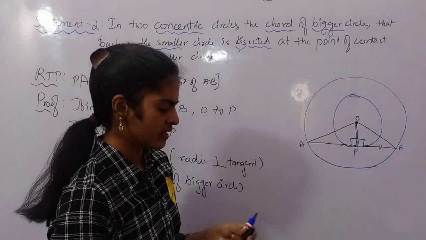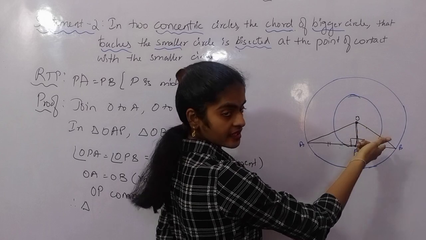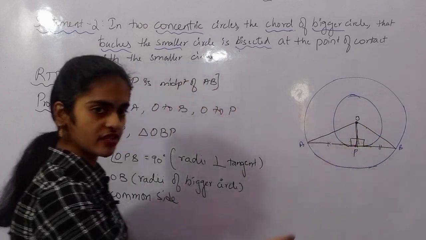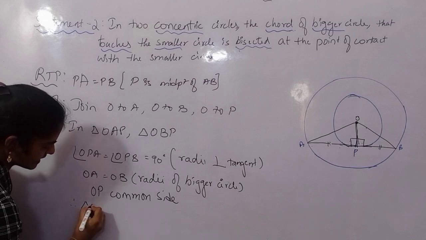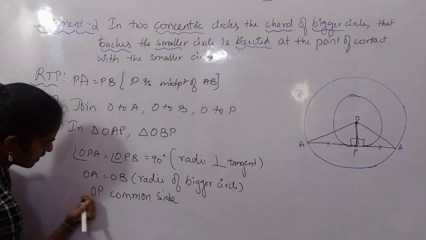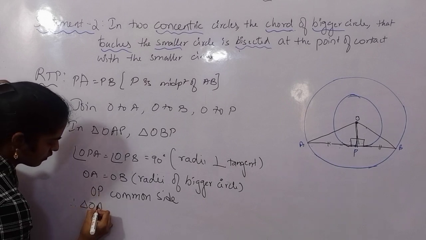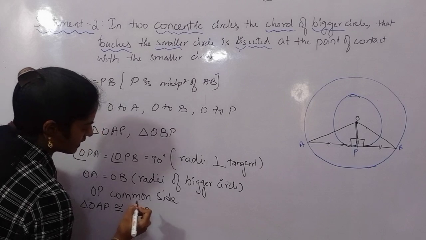Okay, so have a look here. OP is a common side. OA and OB are actually the hypotenuse for this triangle. Hypotenuses are equal. So therefore, by using RHS congruency, I can say triangle OAP is congruent to triangle OBP. The two triangles are congruent.